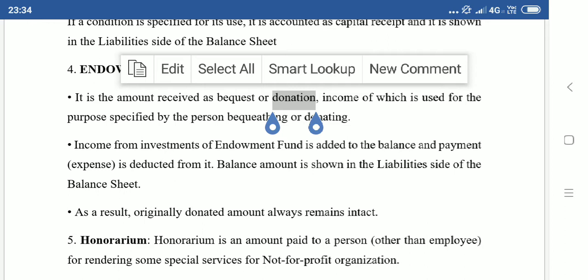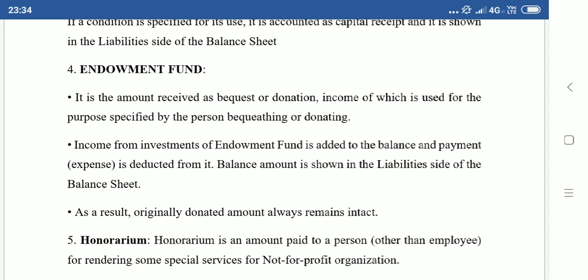Now, income from investments of the endowment fund is added to the fund, and payment is deducted from it. The balance amount is shown on the liability side of the balance sheet. As a result, the originally donated amount always remains intact.